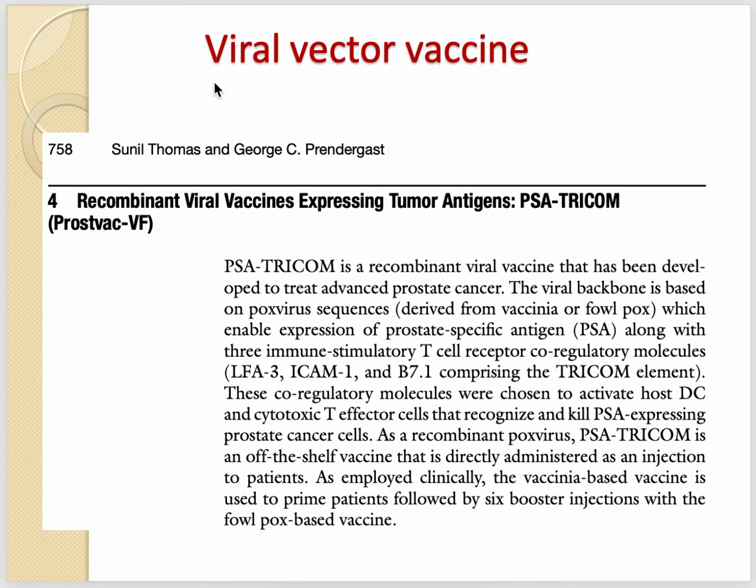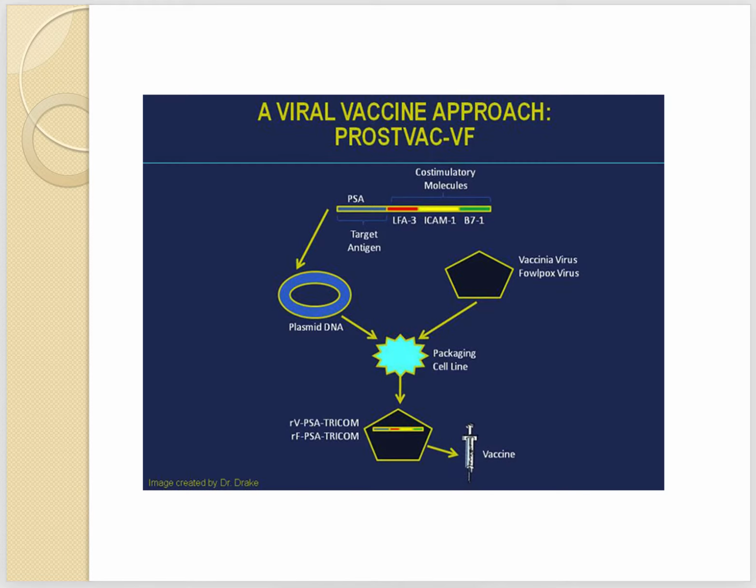The basics are the same for a cancer viral vector vaccine. For example, PROSTVAC is such a viral vector vaccine developed to treat prostate cancer. For this vaccine, the PSA antigen, which is expressed by prostate cancer cells, is used as the antigen.